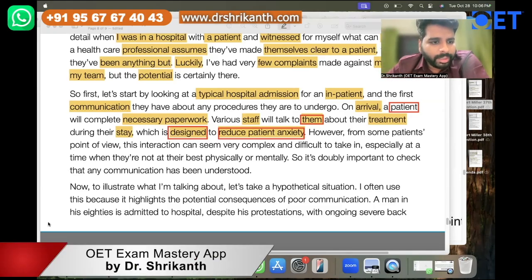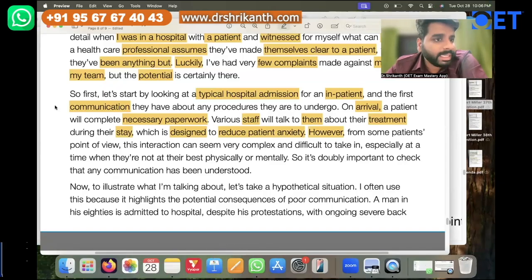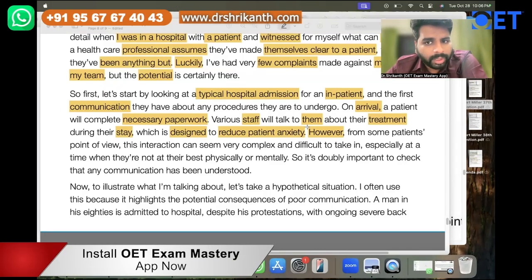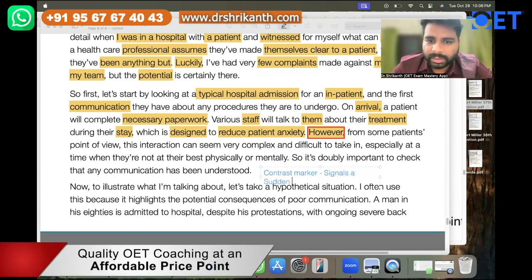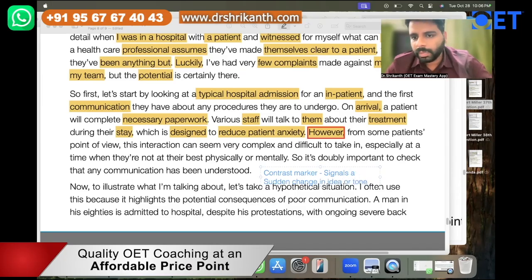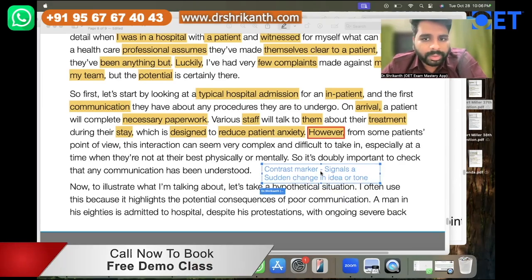Now let's see whether that is indeed the case. However, those who attended yesterday's class, I talked about the contrast marker, right? Again, this is extremely important. What did we talk about in yesterday's class? A contrast marker. A contrast marker basically means what? It signals a sudden change in idea or tone. When there is a sudden change in idea or tone, there will be a contrast marker. Now, however, that is a contrast marker.